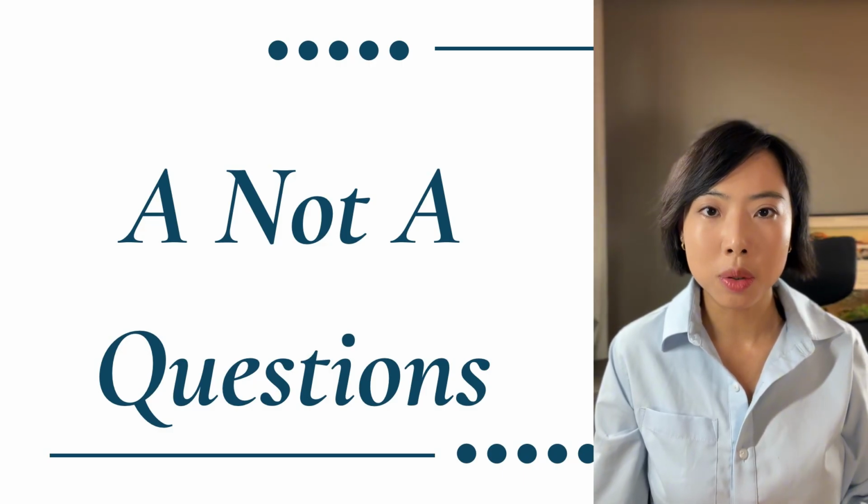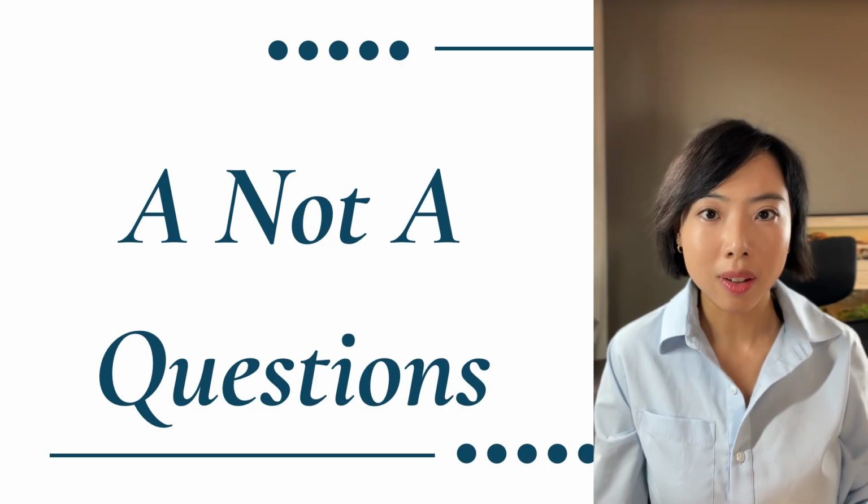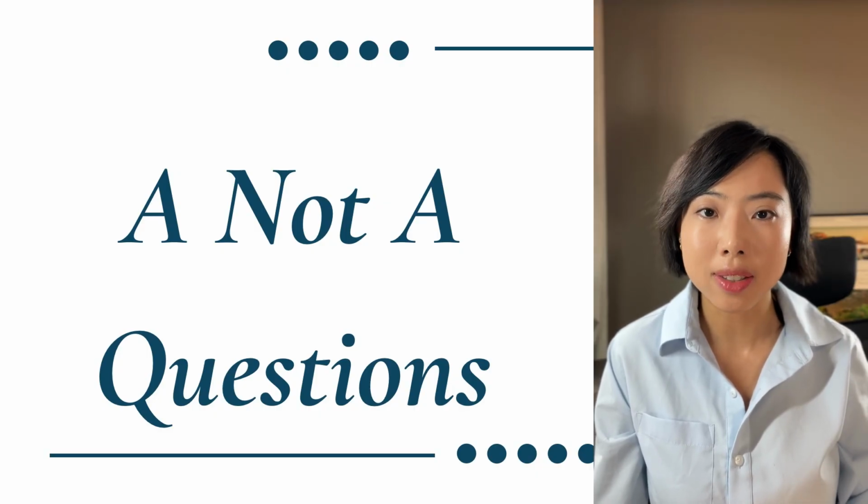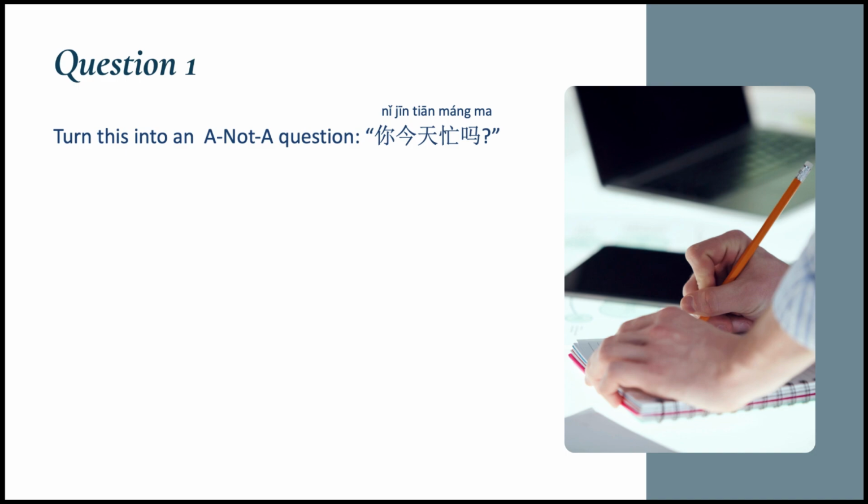Okay, that's all about the rules. Now I have a small quiz for you. Answer out loud and then check your answers with mine. Question number 1. Turn this into an A not A question: 你今天忙吗？The answer is 你今天忙不忙？We should start by looking for a verb or an adjective in the original question. We find an adjective 忙, which means busy. Because 忙 is an adjective, we always use 不. So the answer is 你今天忙不忙？